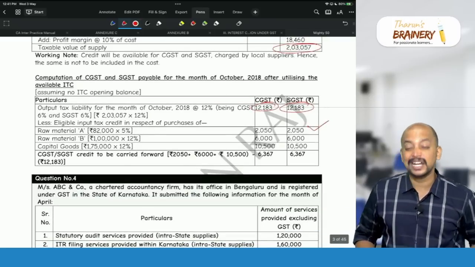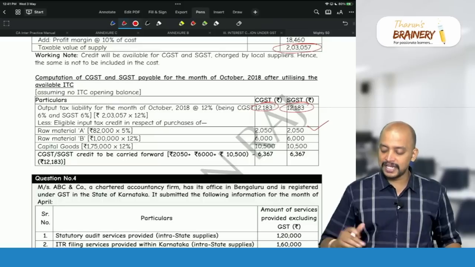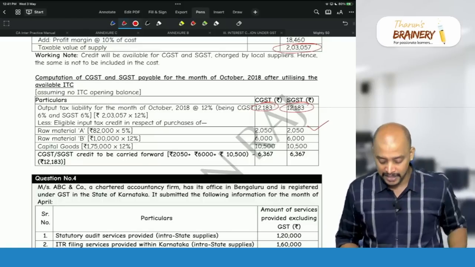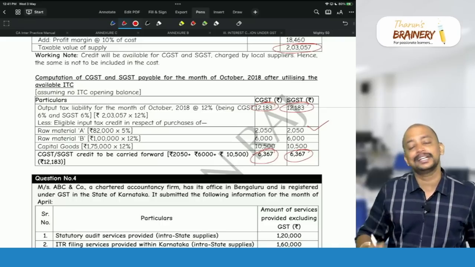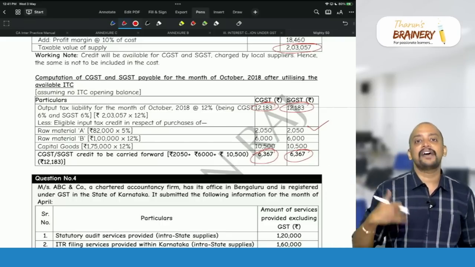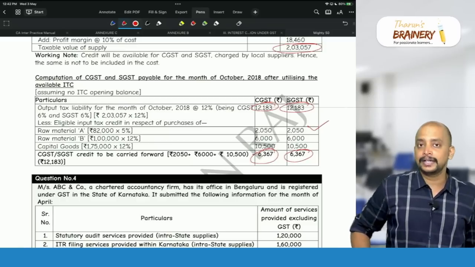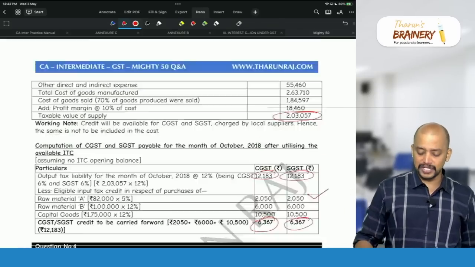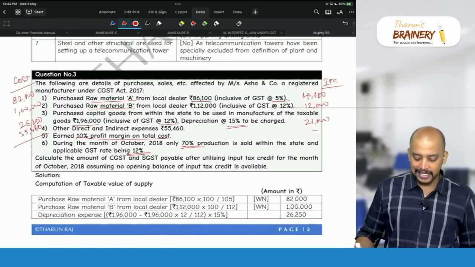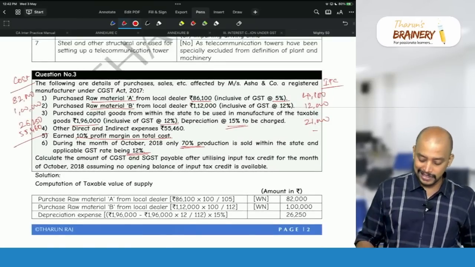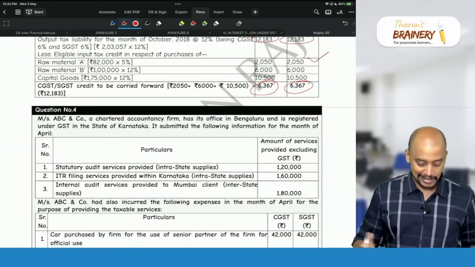So equally distributed 18,550. But the liability is what? 12,183. Which means 6,367 excess credit we have. 6,367 is the excess credit to be carried forward. Which means what is the liability? Liability is 0. Net liability is 0. We have excess credit carried forward. And ITC CGST, because everything is intrastate only. So due to that reason, in all these cases we are taking it as intrastate supply. So that's why CGST SGST paid is taken as credit and adjusted against the liability.